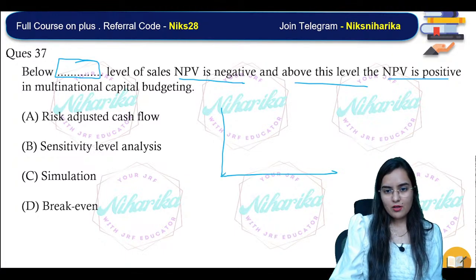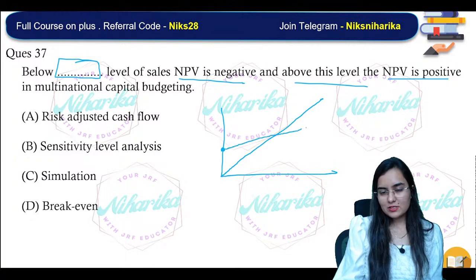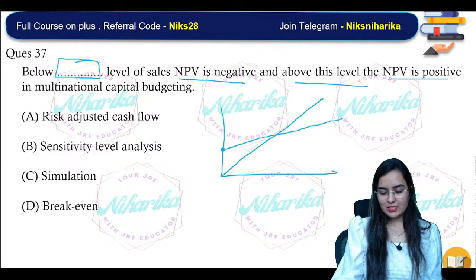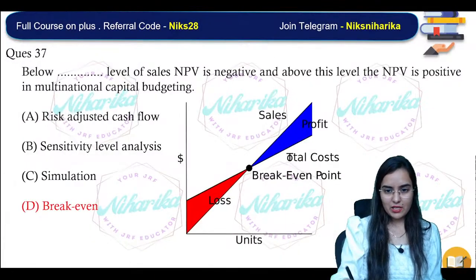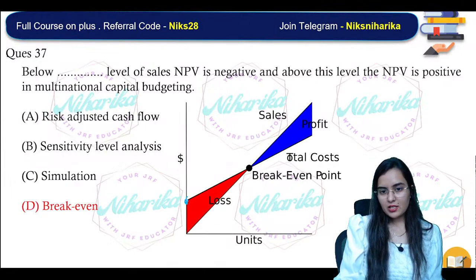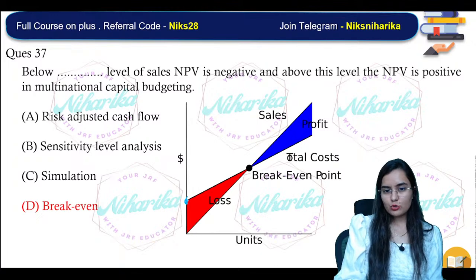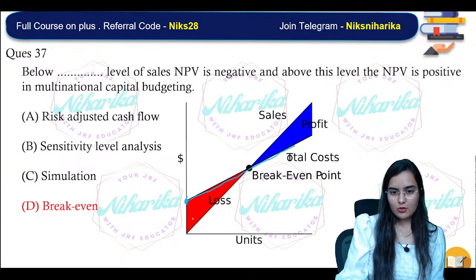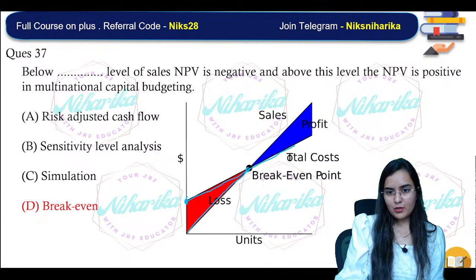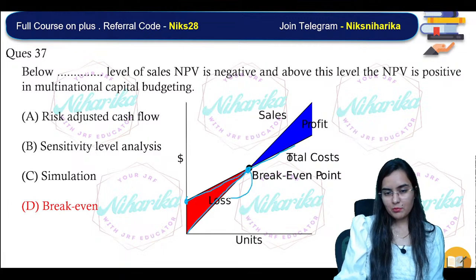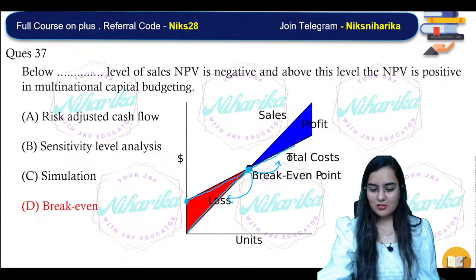See, this will be the sales level, but there will be some particular cost. Fixed cost. Break even point. There will be certain fixed costs above which there will be variable cost. So total cost will be like this. Total sales will be like this. Below this, below break even point, the NPV is negative. Above this point, the NPV is positive.